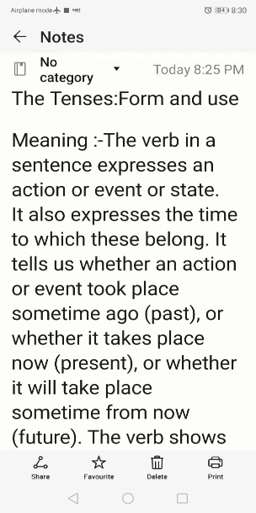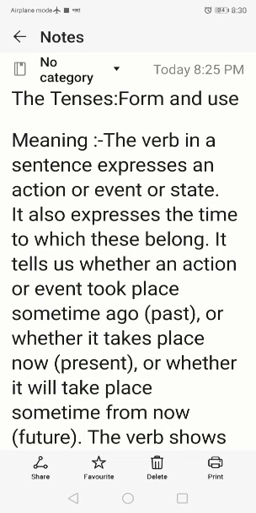And tense is mainly related with time. It also expresses the time to which these belong. It tells us whether an action or event took place some time ago, that is past, or whether it takes place now, present, or whether it will take place sometime from now, that is future.